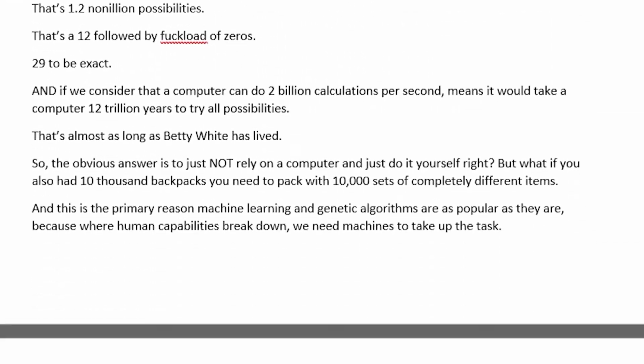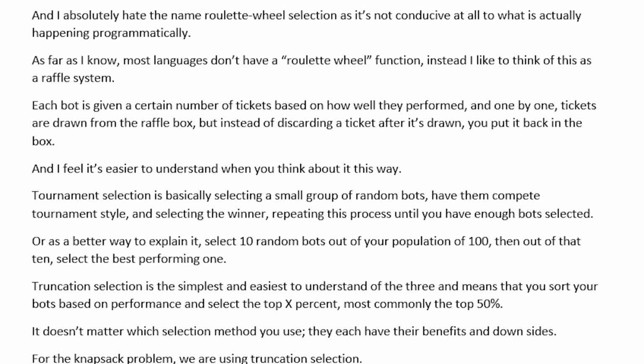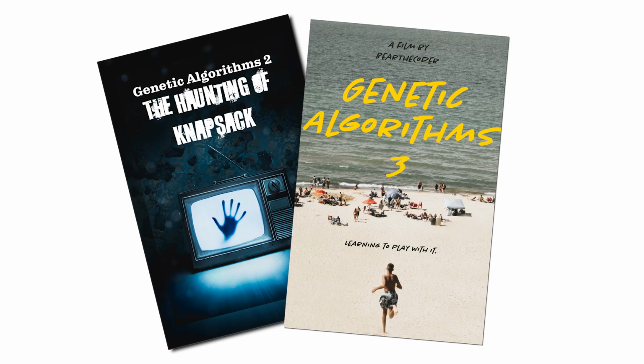And that's it. It's been a while since I wrote a script this long, and this is only a third of what I wanted to talk about. In part 2 of this series, I'll be doing a code walkthrough of how I solved the Knapsack problem to give you a better idea of how genetic algorithms work practically. And in part 3, we'll bring genetic algorithms into Unity and have it play Flappy Bird or something.